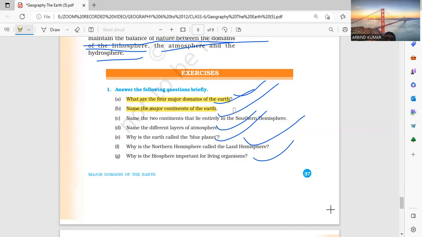Major continents of earth: there are 7 continents, Asia, Africa, North America and South America, Antarctica, Europe and Australia. Australia is also known by the name of the Oceania continent. Actually, we know it as the Oceania continent. The earth is called the blue planet, and hydrosphere is important for living organisms.